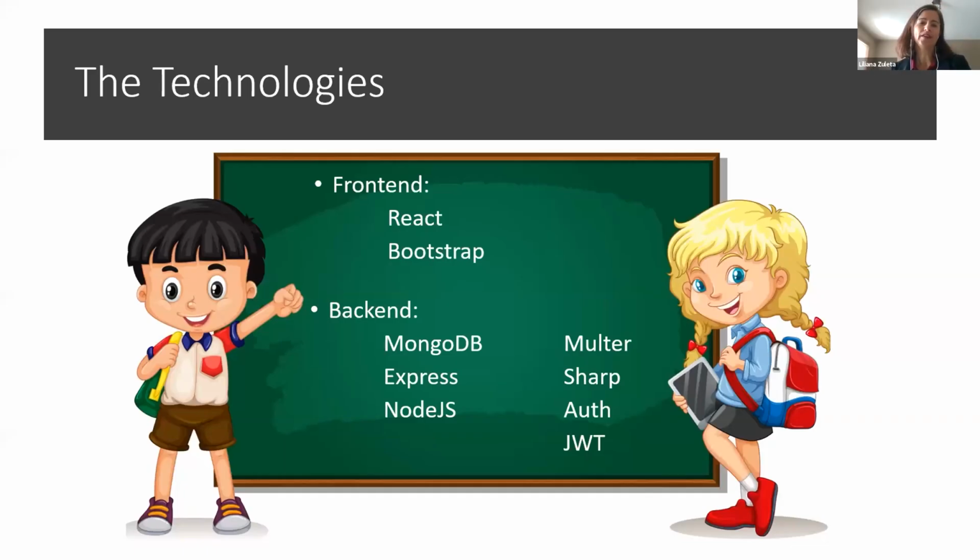So finally, in terms of technology that we used during this project, for the front end, we used React and Bootstrap for design and mobile responsiveness. In the back end, we used MongoDB to store users and images, also Express and Node.js. And we made use of some specific modules like Multer middleware to upload the images, the Sharp module to convert images to a smaller size, and we used JSON Web Token for authentication purposes.